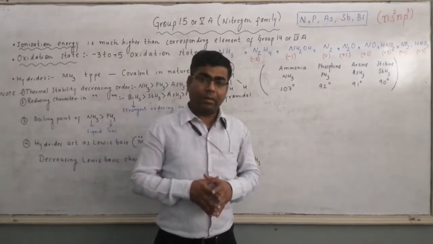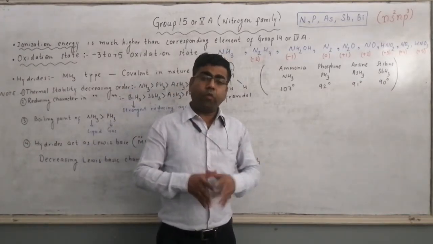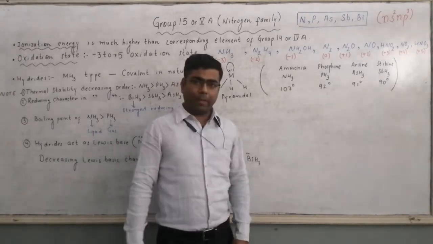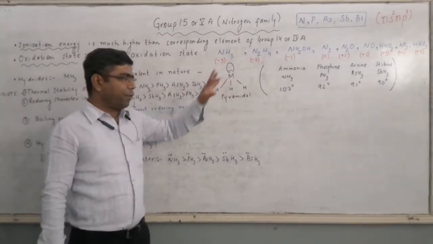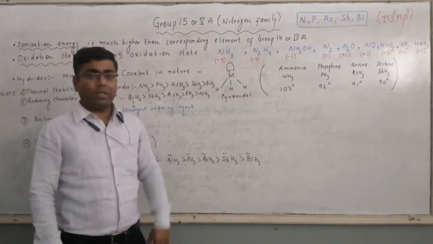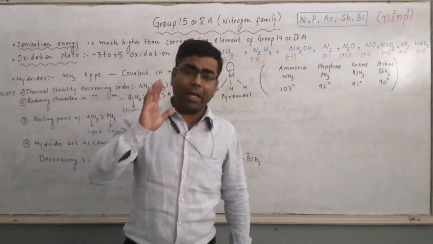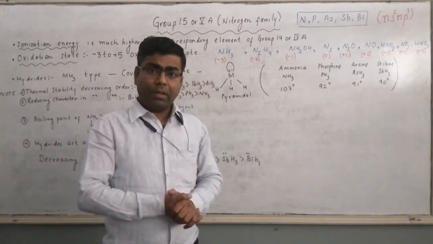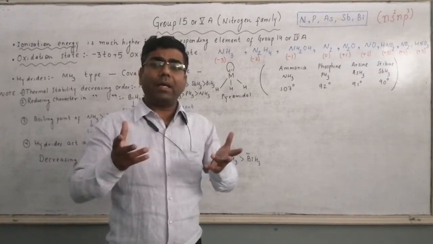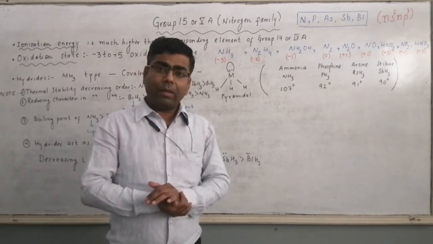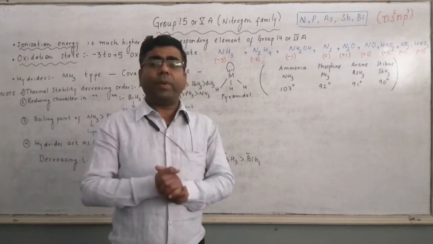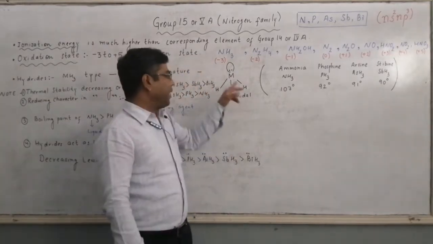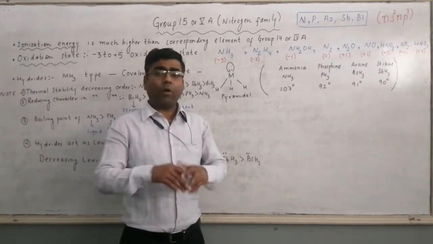Now, what is the reason for the decrease in the value of bond angle? The reason is very simple. If M here is nitrogen, then nitrogen is the third most electronegative element of the periodic table. Fluorine followed by oxygen followed by nitrogen. And you know it very well. What do we mean by electronegativity? The property to attract the shared pair of electrons towards itself in a molecule is called electronegativity. So what nitrogen will do, if M is N here, then we are talking about NH3.